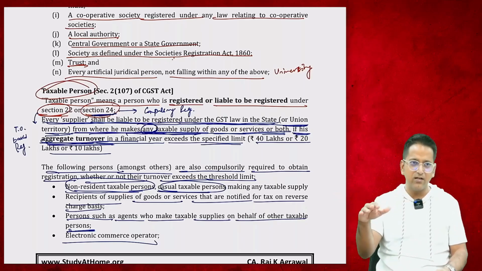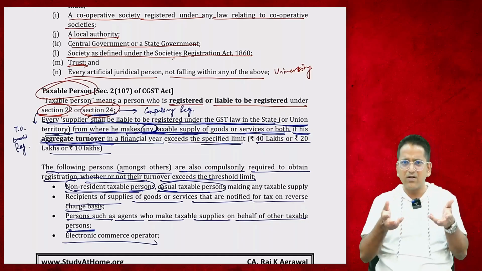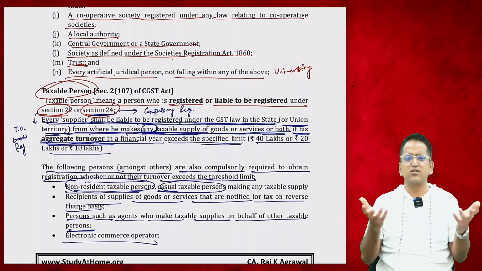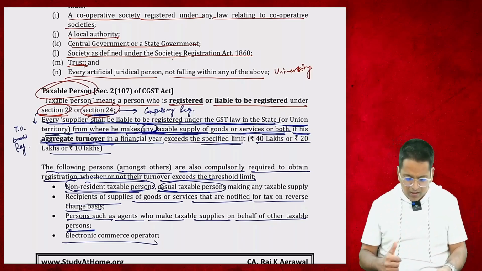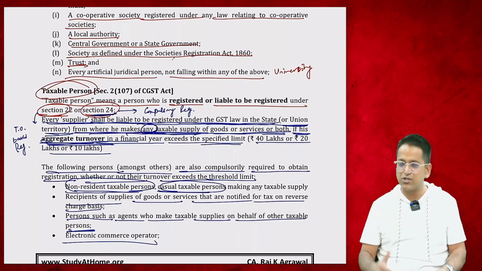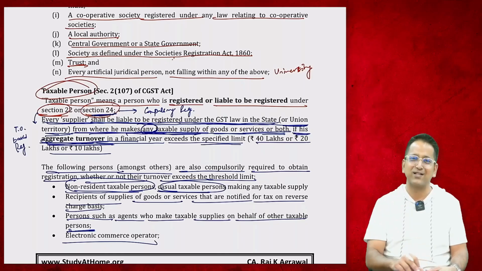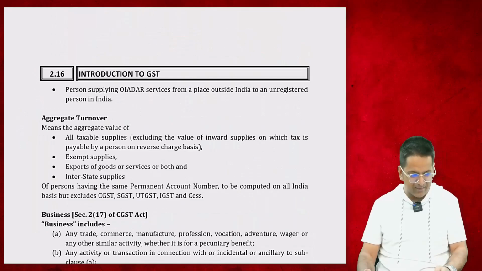They have made a platform. So what is an ECO? An online platform where the buyer and seller do transactions. That's called an ECO. Okay. So the sales amount doesn't matter. These ECOs have to get registration. Government also knows that an ECO is not a small trader. A small businessman can't be an ECO, it's a big businessman. He has to get registration.